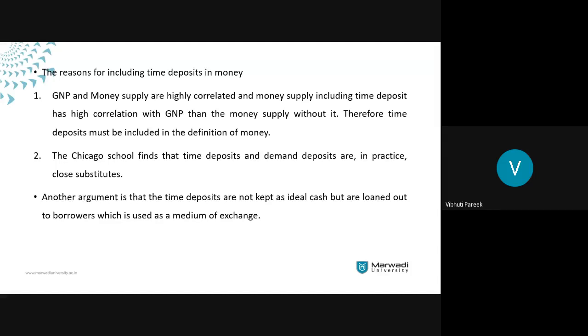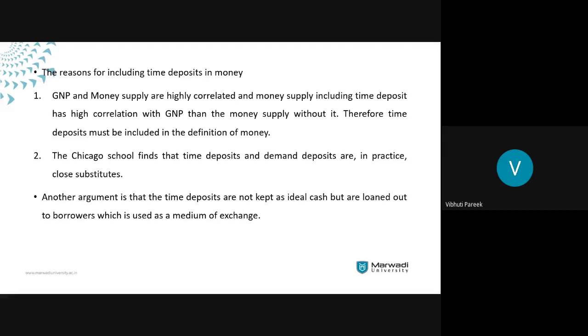They are more related as compared to them. So that is one of the reasons due to which the time deposits must be included in the definition of money. They believe that time deposits have a very high correlation with the gross national product.